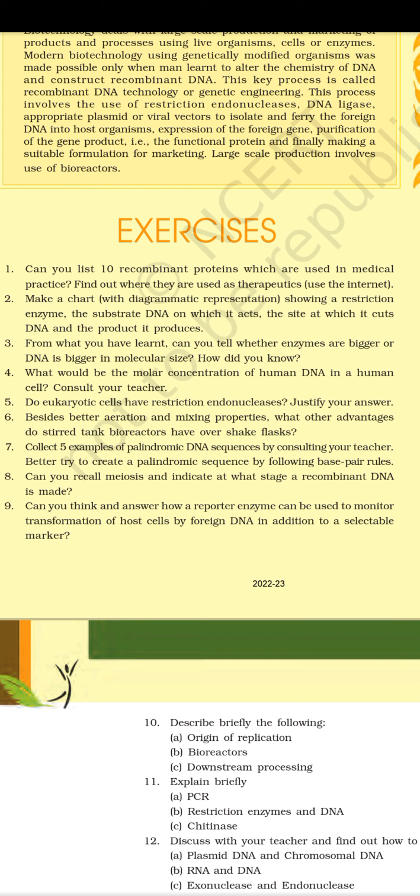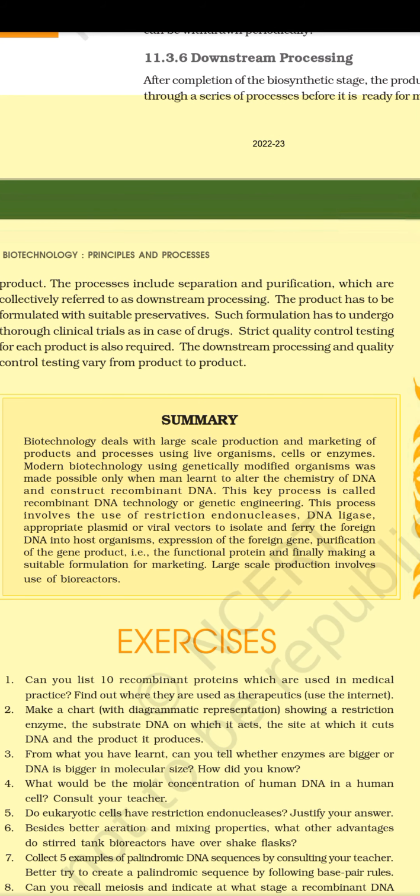Justify your answer. 6. Besides better aeration and mixing properties, what other advantages do stirred tank bioreactors have over shake flasks? 7. Collect 5 examples of palindromic DNA sequences by consulting your teacher. Better try to create a palindromic sequence by following base pair rules. 8. Can you recall meiosis and indicate at what stage recombinant DNA is made? 9. Can you think and answer how a reporter enzyme can be used to monitor transformation of host cells by foreign DNA in addition to a selectable marker?